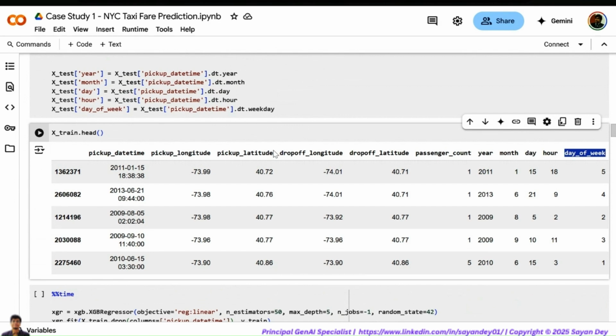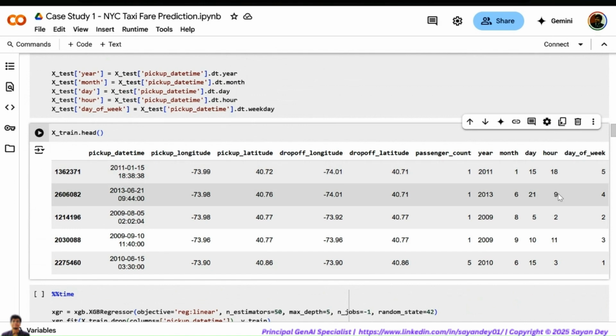The hour of the day is again a good predictor of the output. It's very obvious, right? Anywhere, I think the rush hour usually starts from 8 o'clock. Morning 8 to evening 8 is rush hour. Generally, it can be different for different parts of the world. If you look at India, 8 to 8 is very normal. If you look at the Middle East, work starts very early. It's 6 o'clock, so 6 to afternoon is very normal. So peak hours are different, but the idea is that 8 to 8 is right.